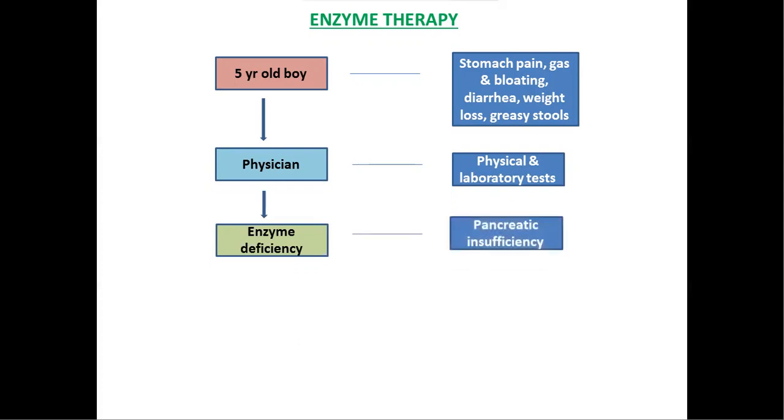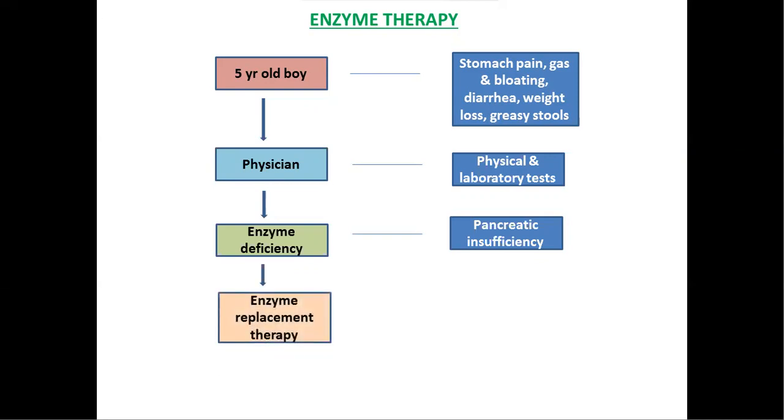It means the pancreatic gland is no more making or releasing pancreatic enzymes such as lipase, protease, and amylase. These enzymes are essential for digestion of fats, proteins, and carbohydrates at the duodenal area in the small intestine.